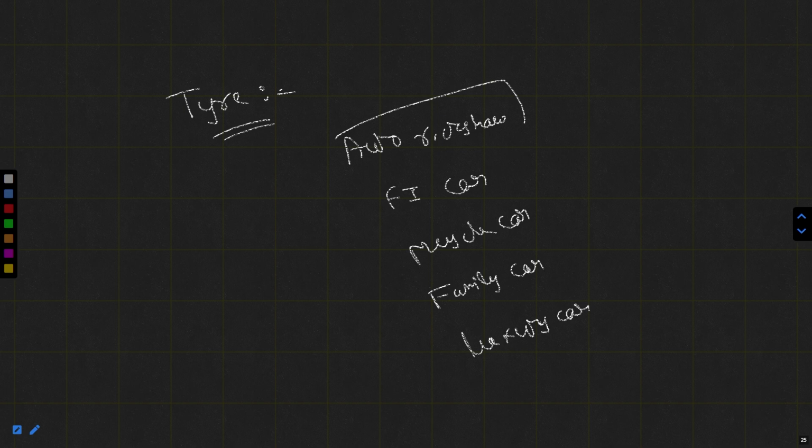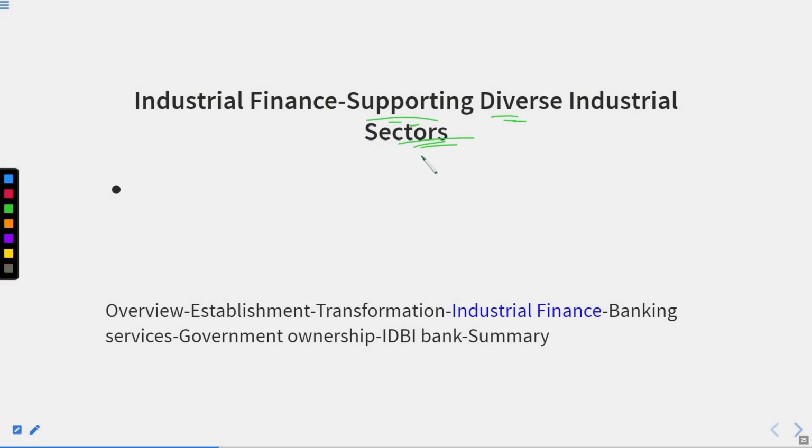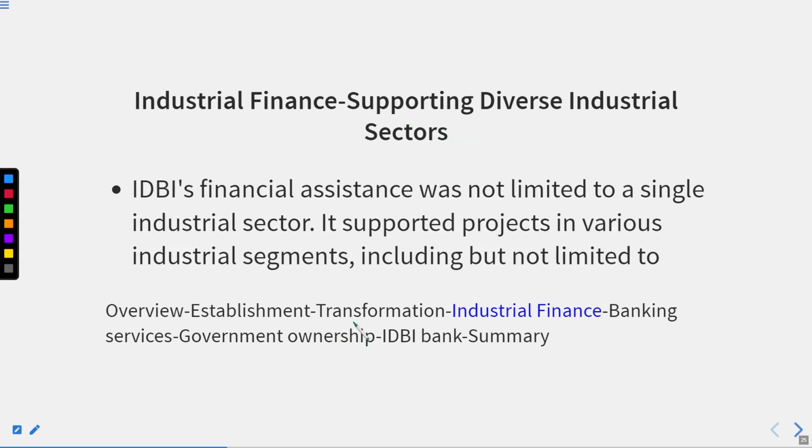So even in tires, you could see that there are so many segments. And tire is a part of the rubber industry. Got my idea? So now you could say that there are diverse industrial sectors. Industrial finance is not only for a particular type of industry, but for diverse types of industries. NHB's financial assistance was not limited to a single industrial sector. It supported projects in various industrial segments, including but not limited to these. We are going to see the segments and sectors included, but please remember we are not going to limit it to these sectors only.